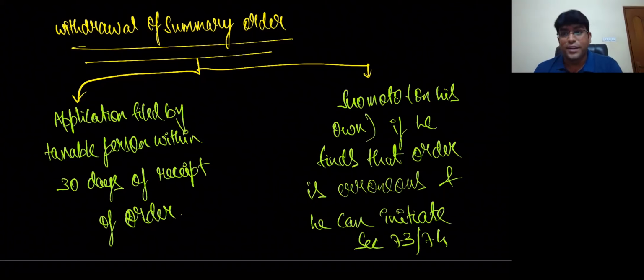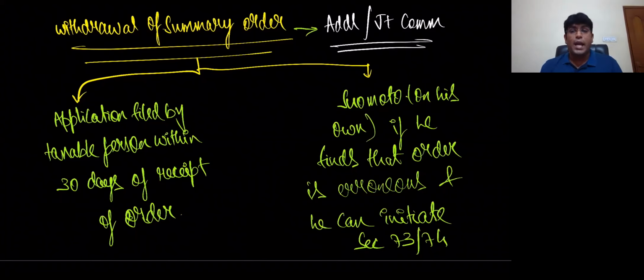Already you know what 73 and 74 are. 73 is recovery in case of other than fraud, misstatement, suppression. 74 is in case of fraud, misstatement, suppression. Already I taught you that concept, my dear friends. Are we getting clarity? And let me tell you one important point. Who will withdraw? That is obvious: it is withdrawn by the additional or joint commissioner.